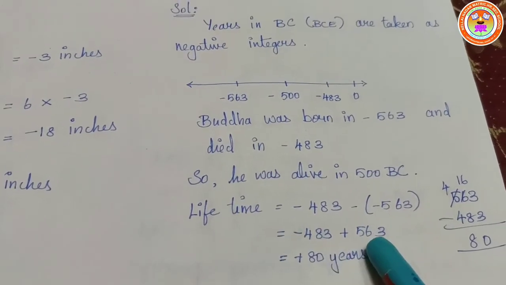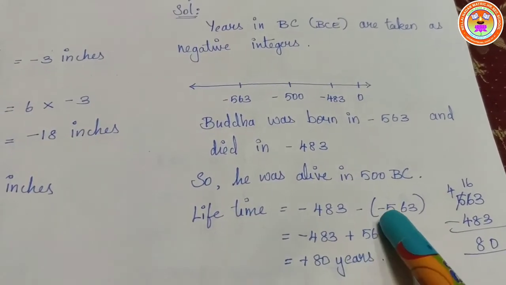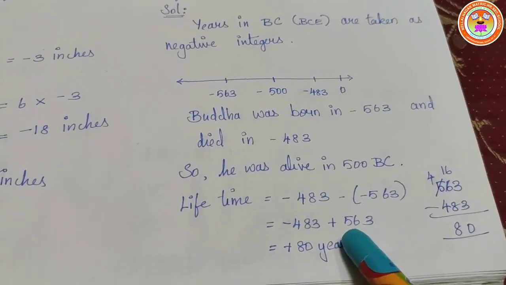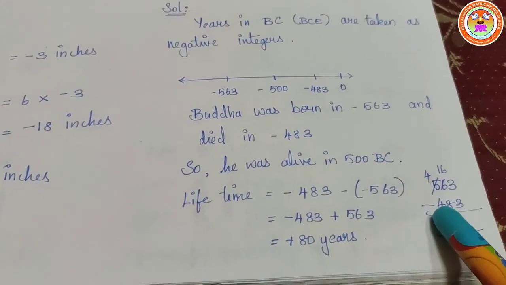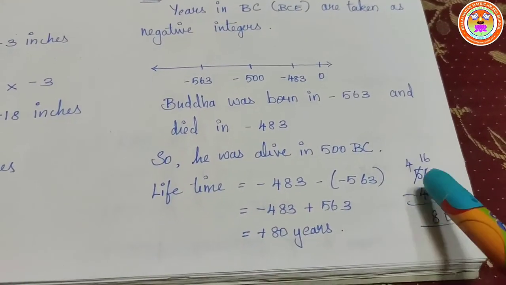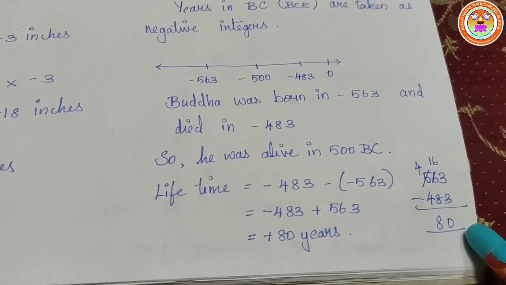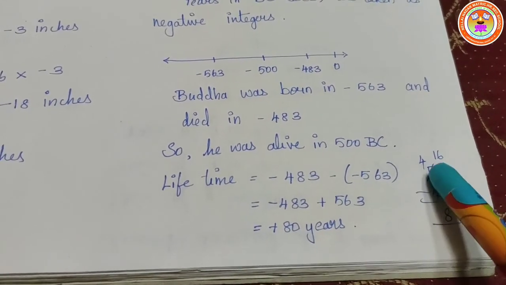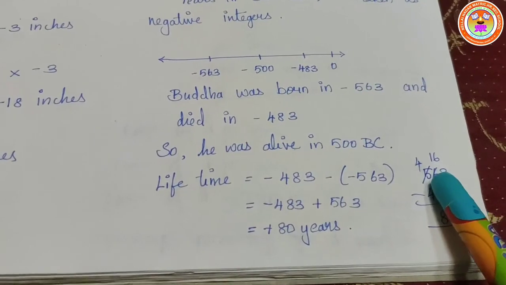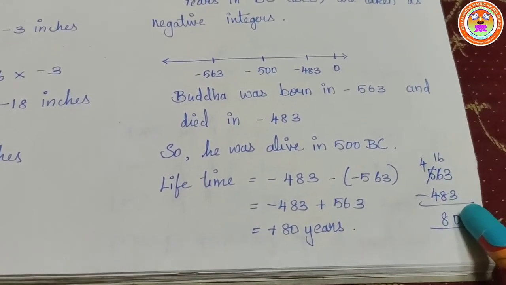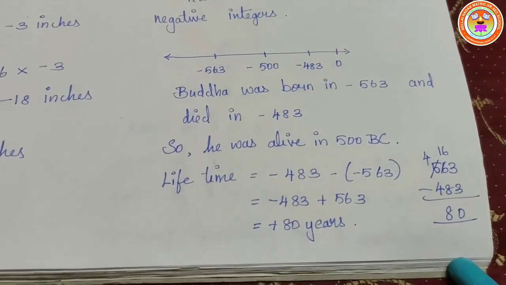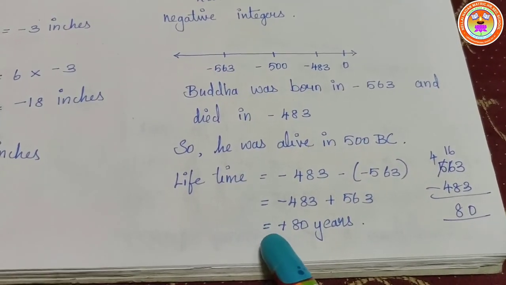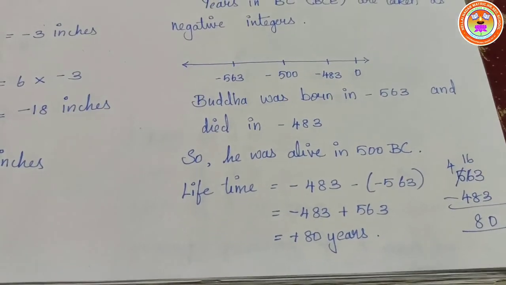Since 8 and 6 cannot be done like this, see, I have done the calculation here, 563 minus 483. 3 minus 3 is 0. 6 and 8 I cannot do, so I am going to borrow from 5. So 5 becomes 4 and 6 becomes 16. 16 minus 8 is 8. So how many years? 80 years. So Buddha's lifetime was 80 years.